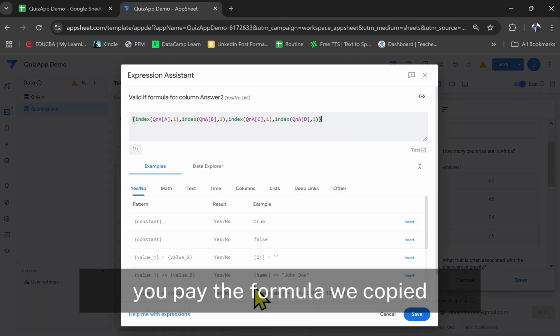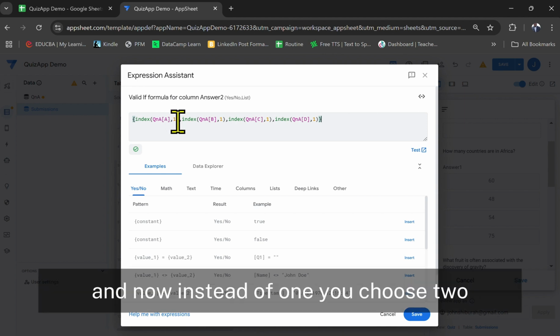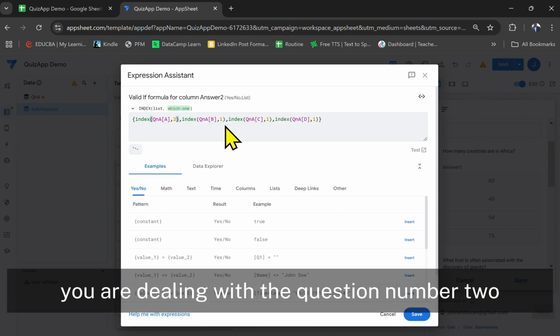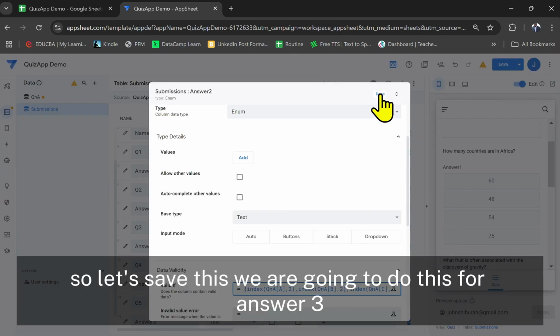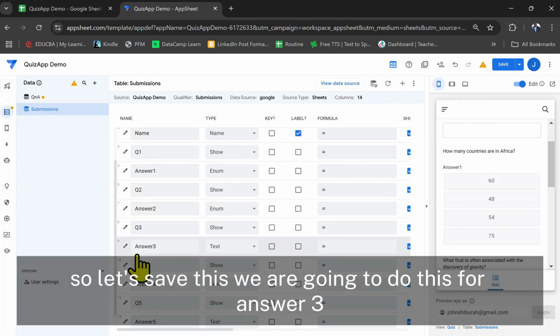You come here, you paste the formula we copied, and now instead of 1, you choose 2 because this time we are dealing with the question number 2. So let's save this.